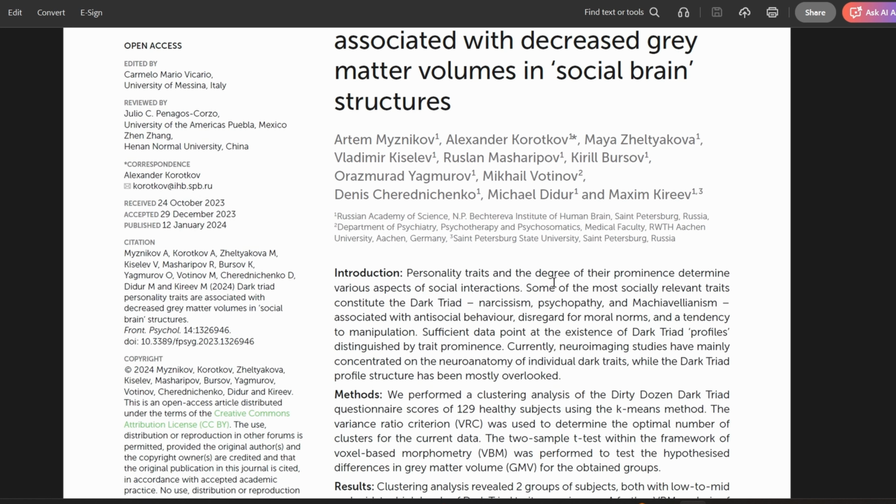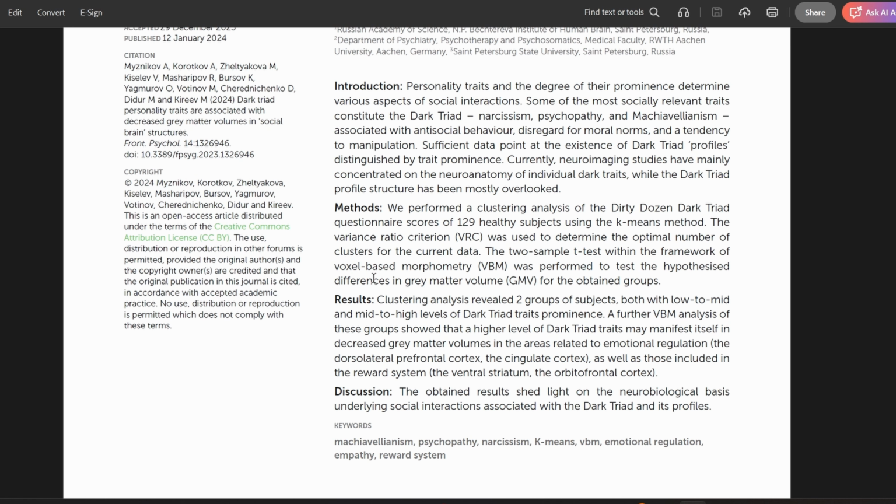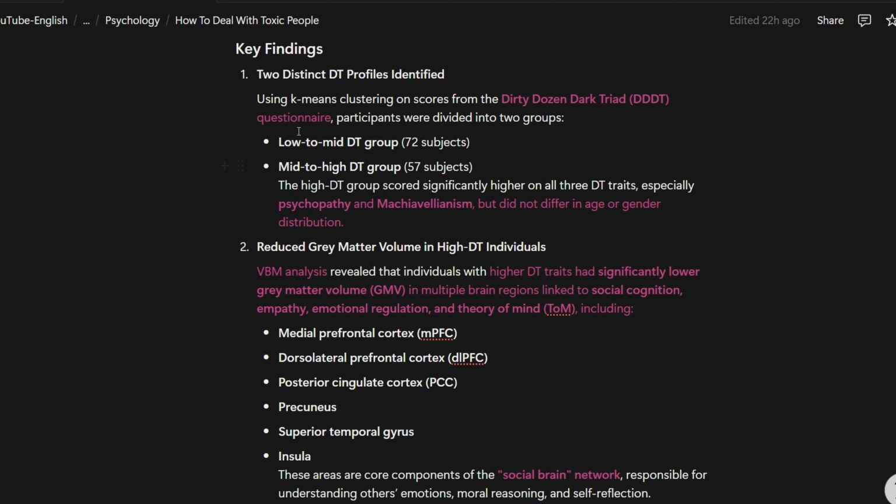This time, I don't want to look at today's explanation. I already extracted the summary from all of them. Okay, these are the key findings. Two distinct DT profiles identified. They found there are two groups of people with actually different DT scores. Low to mid DT scores. DTs correspond to the criteria for evaluating somebody as a dark triad personality. So one from low to middle and one from mid to high.